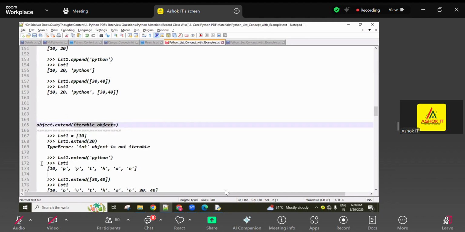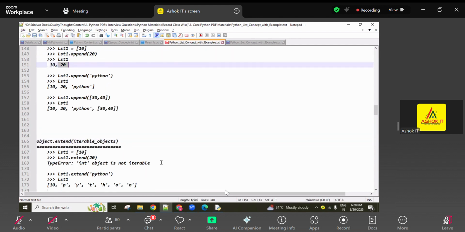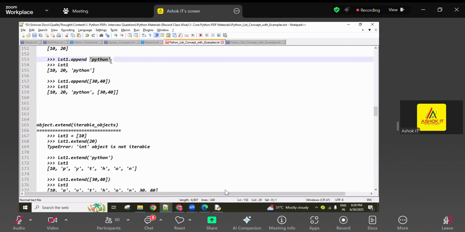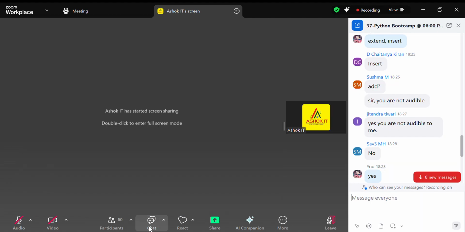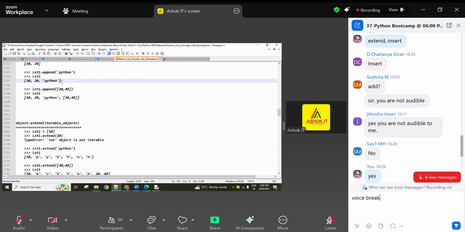But using extend method, 20 is not adding. It returns a type error: this is not an iterable object. Okay. And next, Python. This is a string, a group of characters, so they can be added here, directly the entire string as one input. Using append, one index is added.